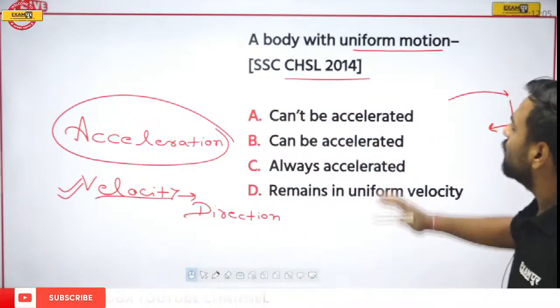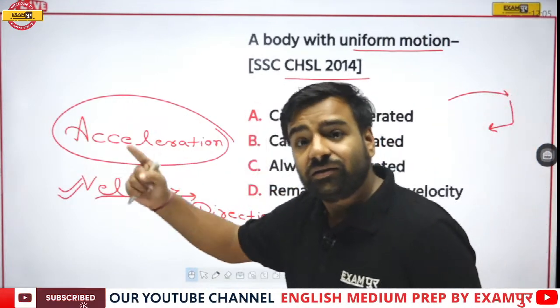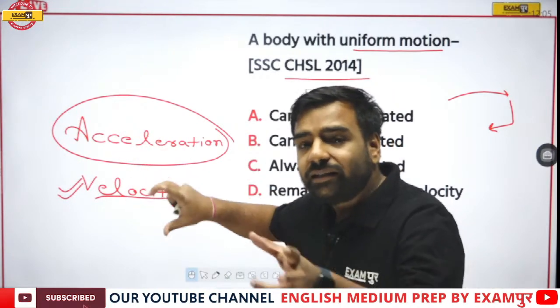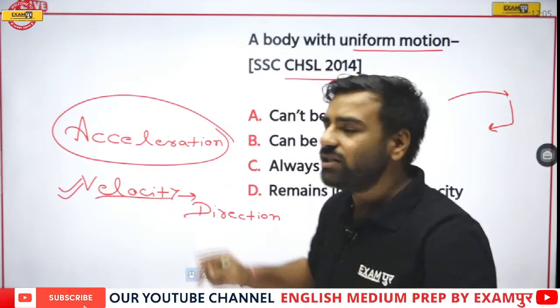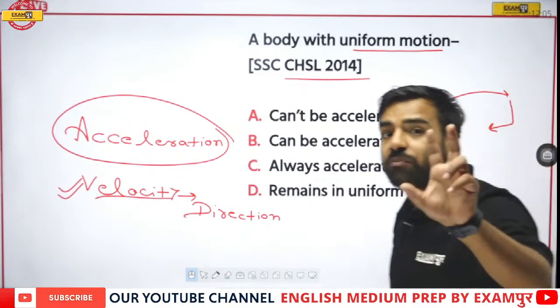So whenever we are talking about a body with uniform motion, if its direction is changing, this means velocity is changing. When there is a change in the velocity, that means acceleration is there. So we can say that it can be accelerated. Therefore, option number B is correct.